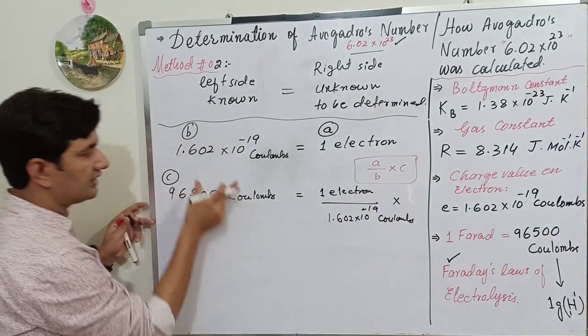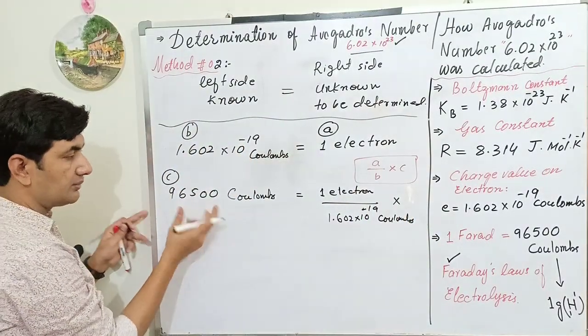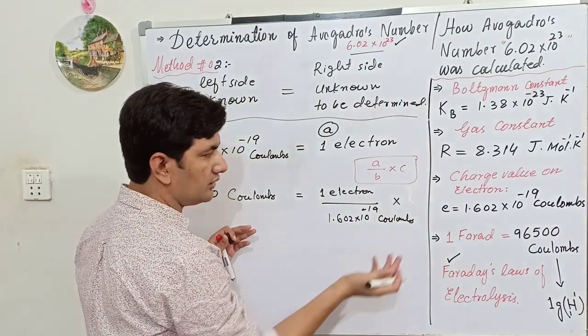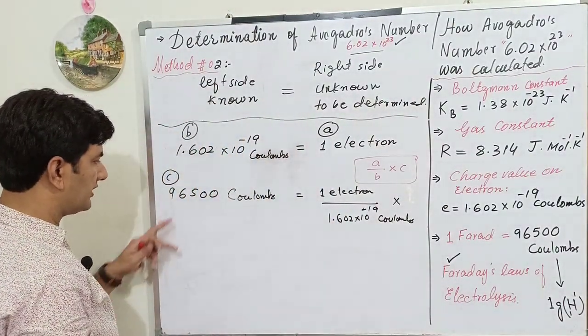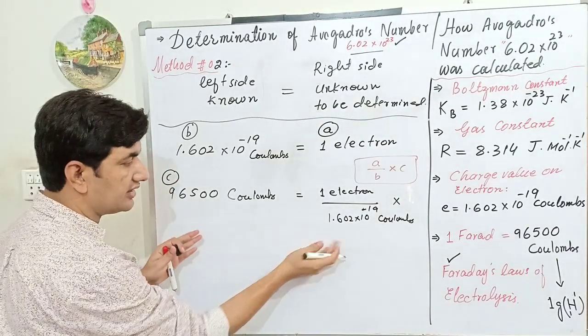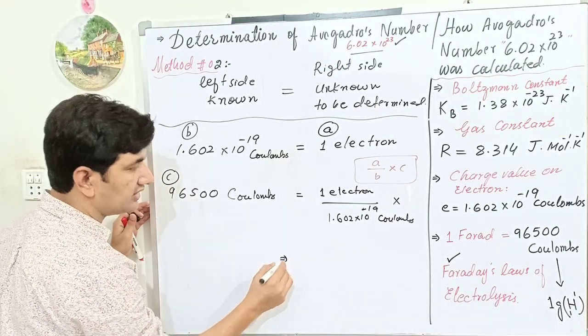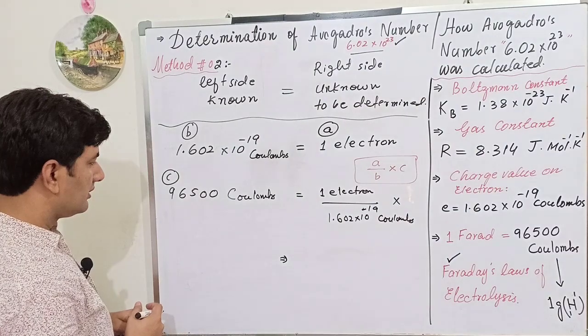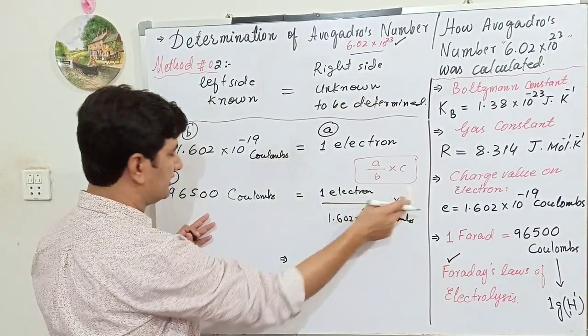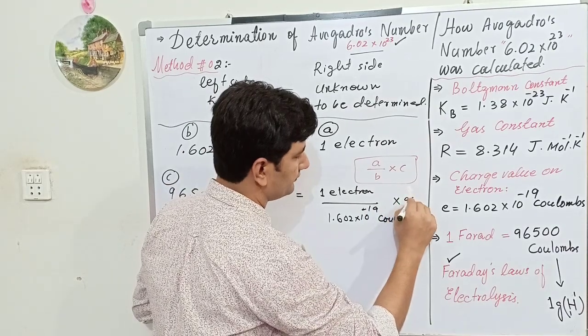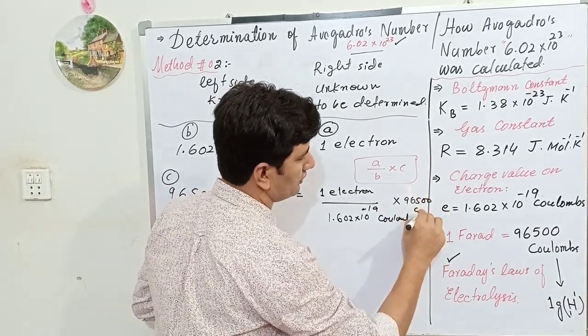Multiplied by C. C is the number of coulombs supplied by Faraday during the determination of 1 gram of hydrogen. 1 gram means 1 mole of hydrogen. 1 mole of hydrogen contains how many particles? That is the topic we are calculating here. So this is the value of C: 96,500 coulombs.